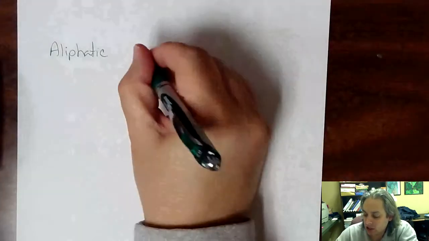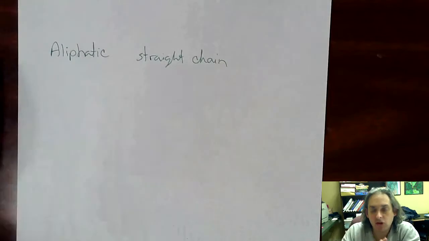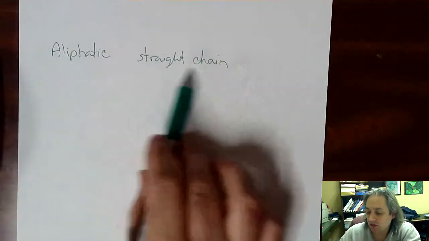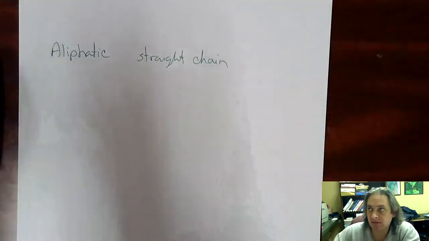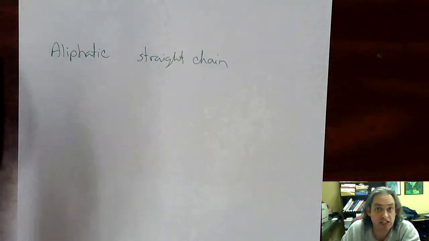Now, a major group of hydrocarbons are what we call aliphatic hydrocarbons. Aliphatic hydrocarbons are basically straight chain hydrocarbons. Remember, hydrocarbons are only carbon and hydrogens, so it's basically a repetition of carbon hydrogen bonds, and it makes a straight chain.